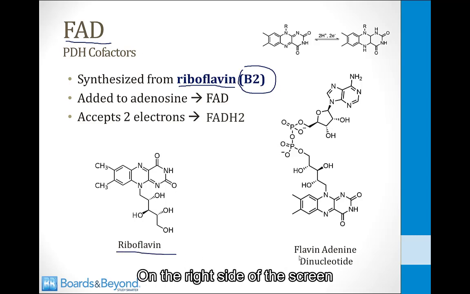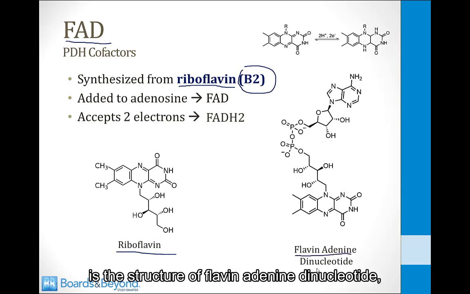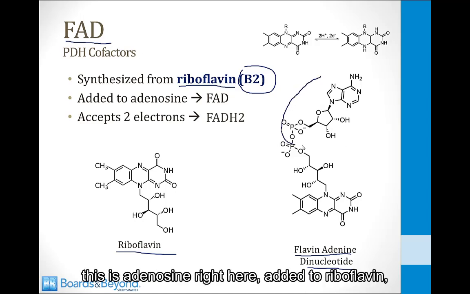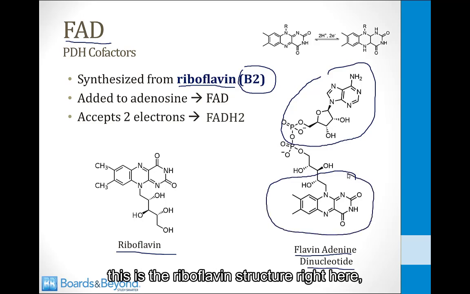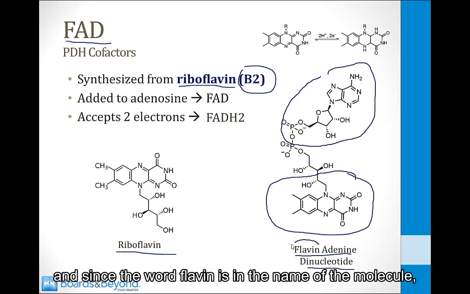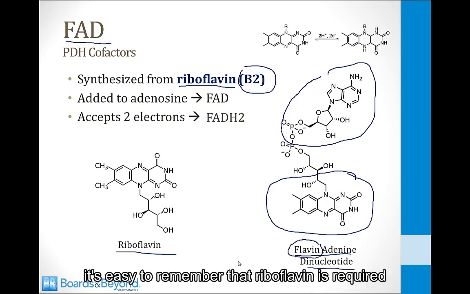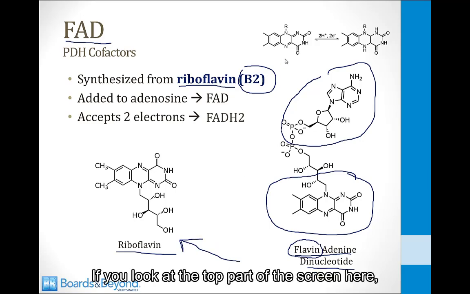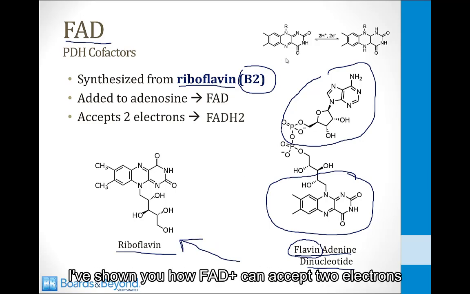On the right side of the screen is the structure of flavin adenine dinucleotide, and it is a molecule of adenosine, right here, added to riboflavin. This is the riboflavin structure right here. And since the word flavin is in the name of the molecule, it's easy to remember that riboflavin is required to create this cofactor.